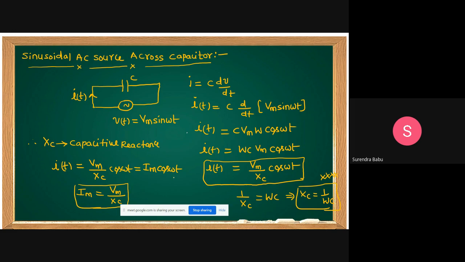Now, if V of t equal to Vm sin omega t, what is i of t? I got Im cos omega t.